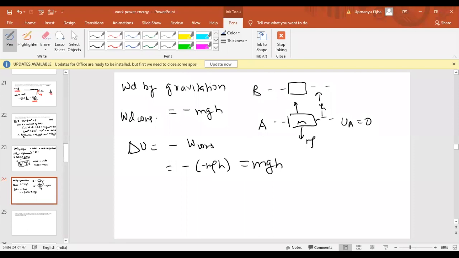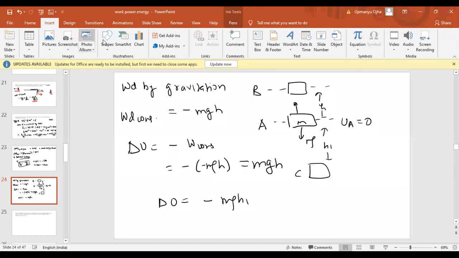Now, if the body is above the reference point, then the potential energy will be positive. If the body is below the reference point, the potential energy will be negative. Now, if the same body I displace to some point C, at a distance of say h1, then what is the potential energy change? The potential energy change will be equal to minus mgh1. Why minus? Because the body A is displaced in the negative direction of the reference point which we have taken. So that is all about potential energy.